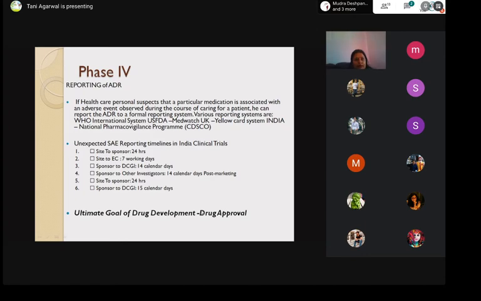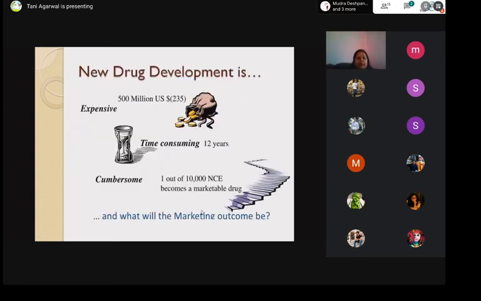Now, that brings us to the end of the 4 phases. I will just quickly take you through the challenges and scopes. The new drug development, as you can see in this slide, is expensive, time consuming, and cumbersome. So, we have to be very sure of what is being done and what comes out of it. Only 1 out of 10,000 new chemical entities becomes a marketable drug.